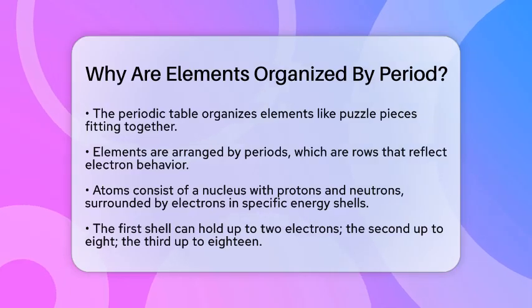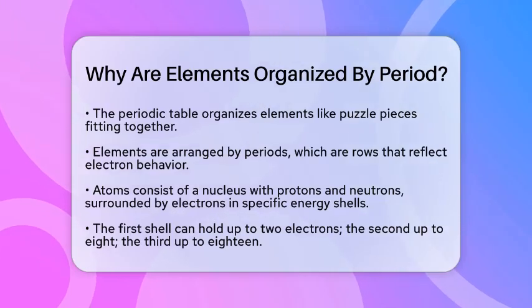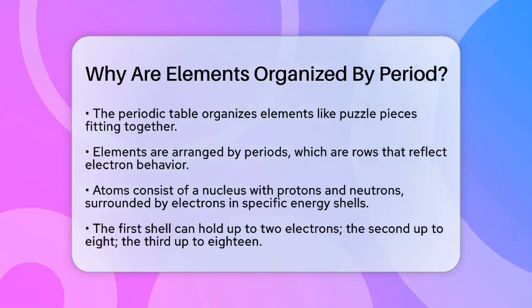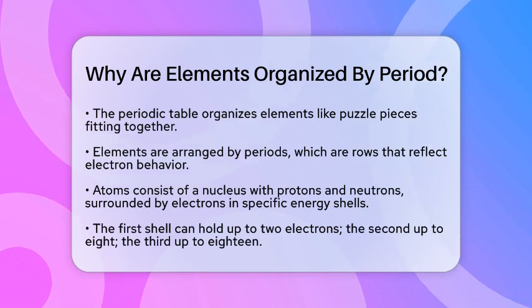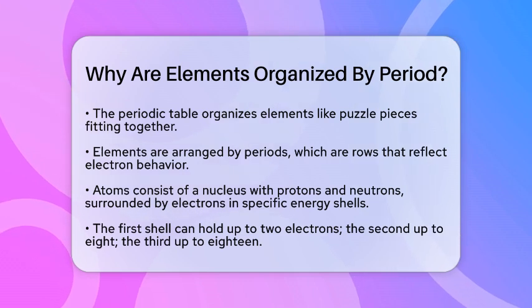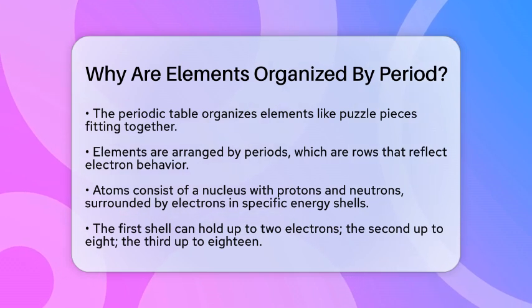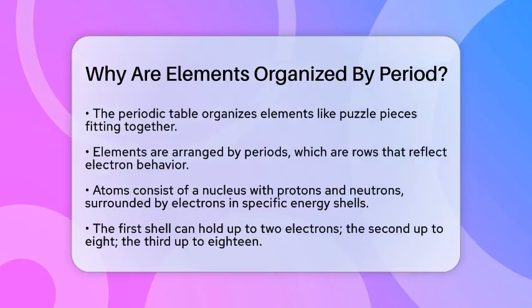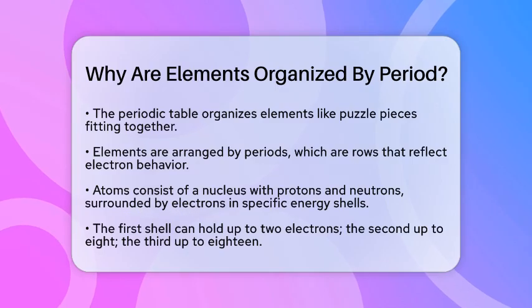Well, it all comes down to how electrons behave inside atoms. Atoms are made of a nucleus with protons and neutrons, surrounded by electrons. These electrons don't just float randomly. They occupy specific energy levels or shells. Think of these shells as layers of an onion. The first shell can hold up to 2 electrons, the second up to 8, and the third up to 18.